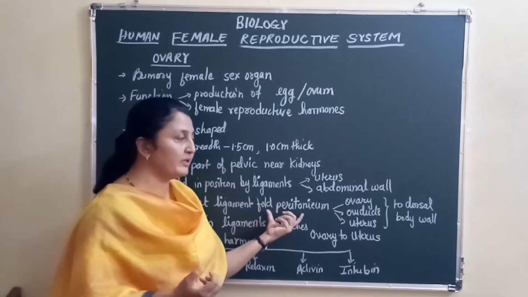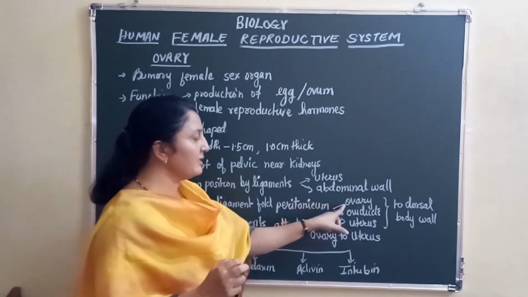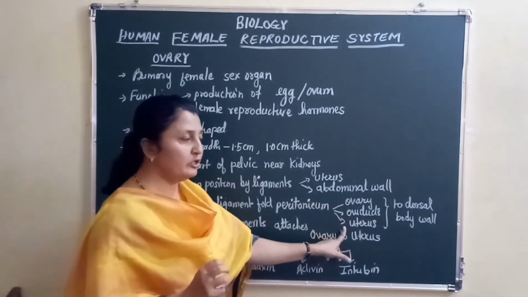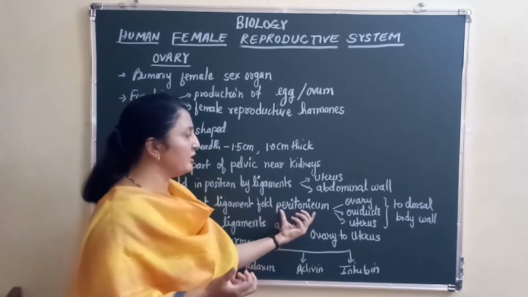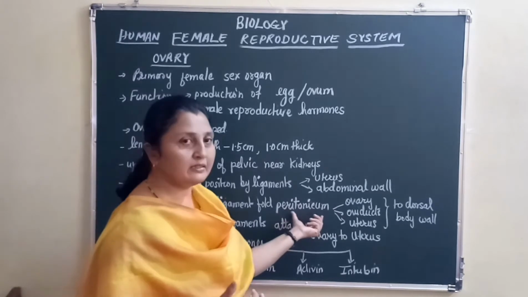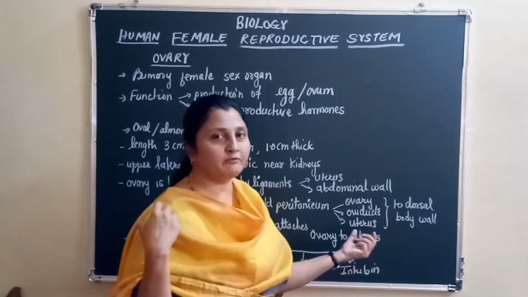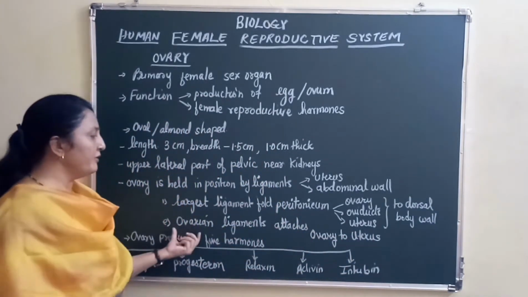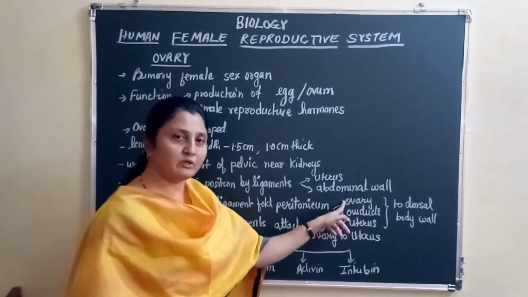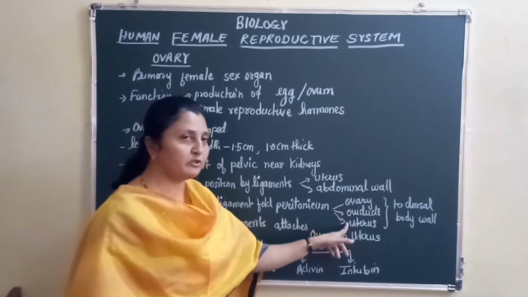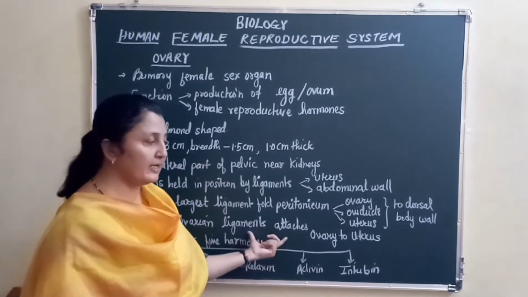It is the largest ligament which will hold 3 organs together, right? And those 3 organs are the ovary, the oviducts and the uterus. All these 3 organs of the female body are held with the peritoneum, and the peritoneum attaches these 3 organs to the dorsal body wall, that is the back of a female body. The ovarian ligaments attach the ovary to the uterus. You know that oviducts are already attached to the ovary. Oviducts are already attached to the uterus. The ovaries are also attached to the uterus by certain ligaments.